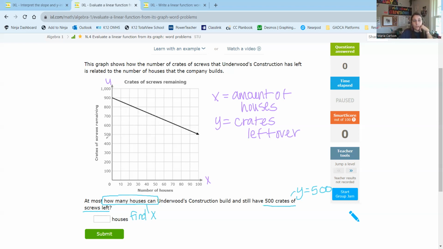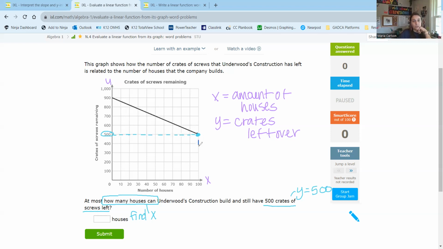So I'm going to look on my Y-axis at 500, because this is where on my graph it is when they have 500 crates of screws remaining. I'm going to look on this line and I see that my graph hits right here. We want to know what the X value is at that point. So I read my X value.